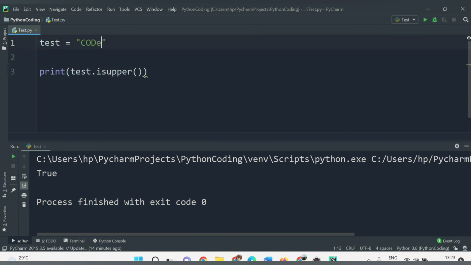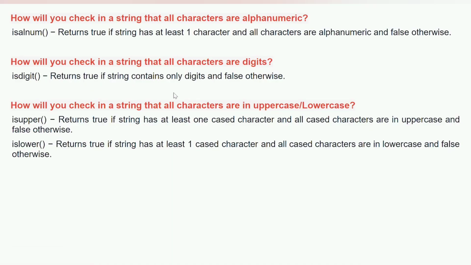If I make one character lowercase, then it will return false because all are not in uppercase. And if I make all of them lowercase and try to check islower, then it will return true because they are all in lowercase. So in this way, you can compare the two methods, isupper and islower, as per the character case. So let's move towards the next question here.